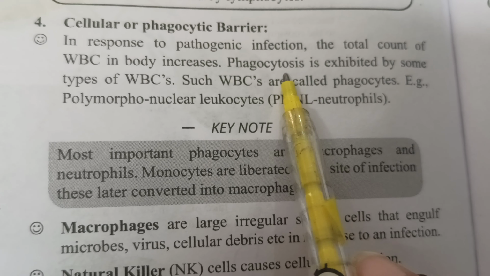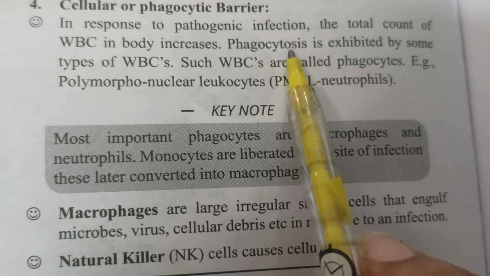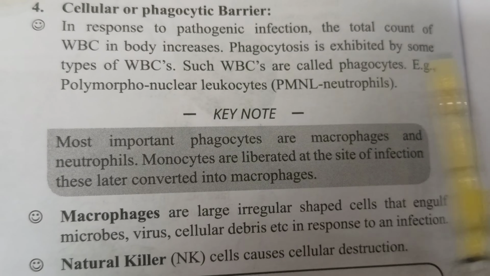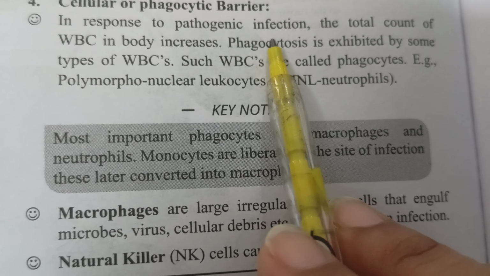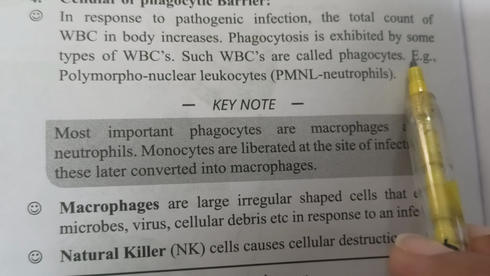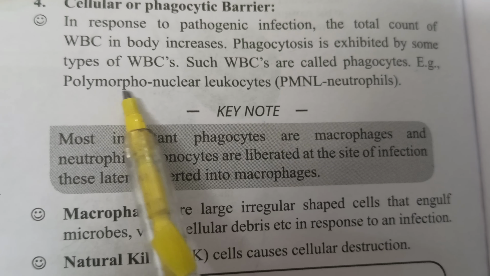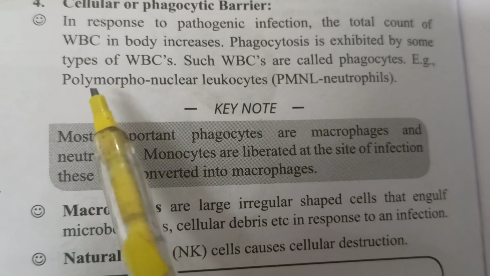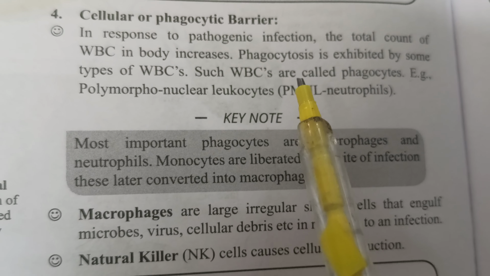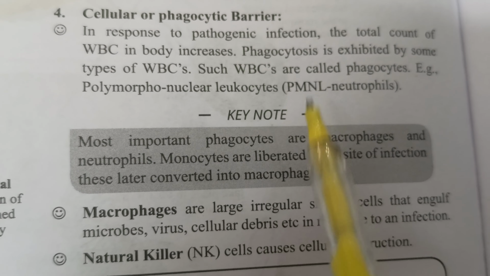Engulfment of the pathogen or infection-causing organism by some WBC. Such WBC which do phagocytosis are called phagocytes. Examples are PMNL neutrophils, polymorphonuclear leukocytes, that destroy infection-causing organisms in humans.